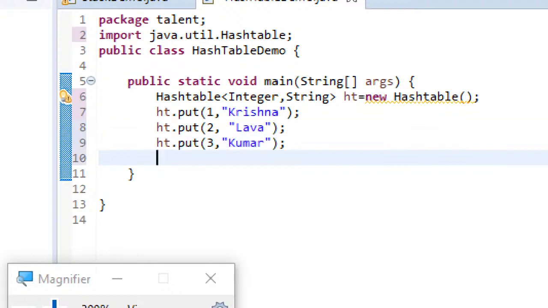Okay, so this is how you will be adding elements to the hash table, and for getting the elements you will be using the method get, and to this get method you have to pass one argument which will be the key argument. Now let me use enumeration, and as I said, hash table is also a legacy class. So for legacy classes you can use enumerator for iterating.